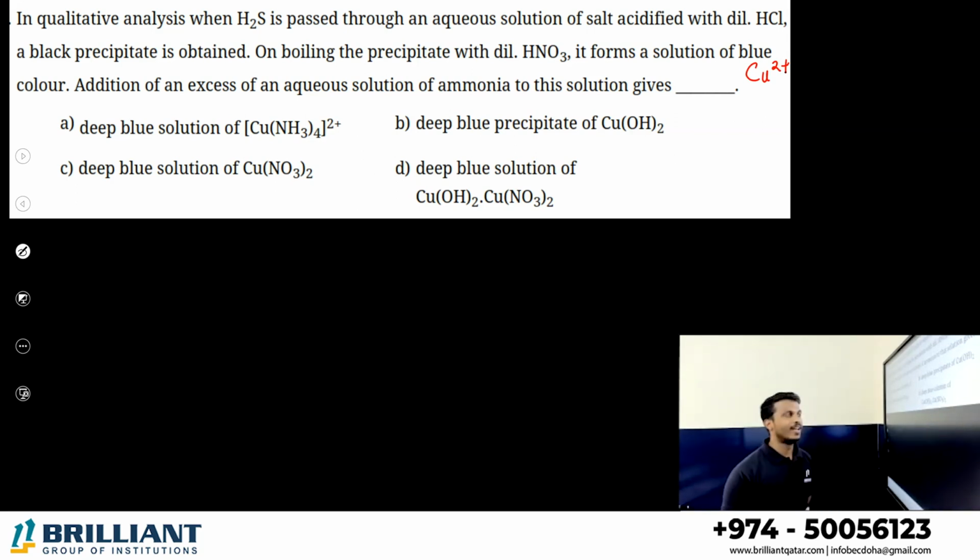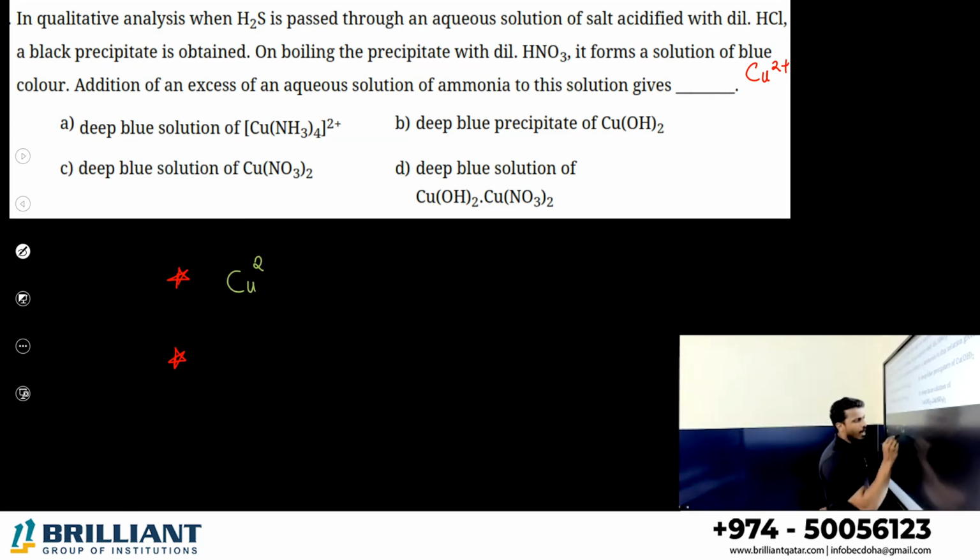We studied that ammonia solution can be used to determine the presence of some metals in a compound. Two major examples you may study in the chapter: copper ion and silver ion, which you can detect in a compound. Copper ion is generally blue in color. That is the definition they have given here. It forms a blue color.